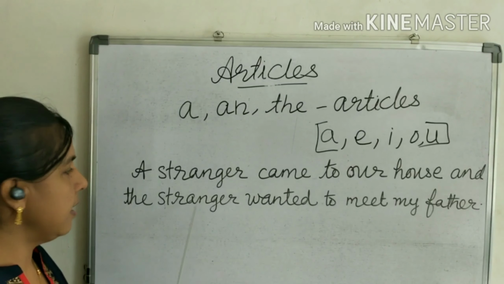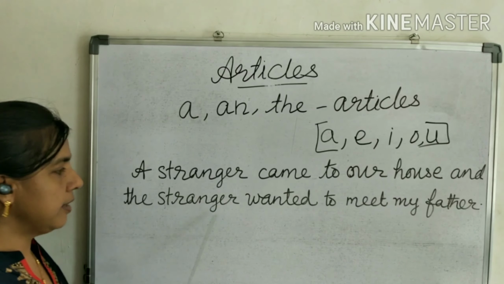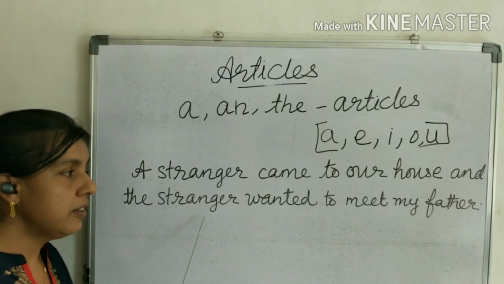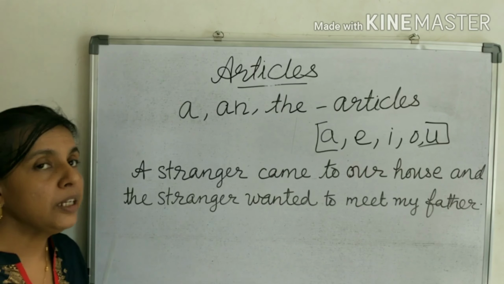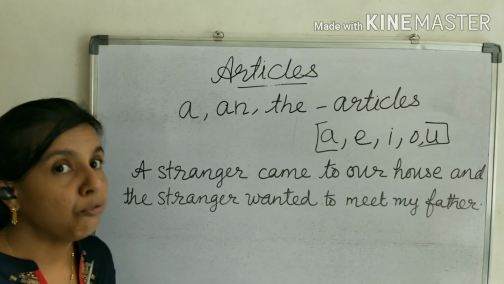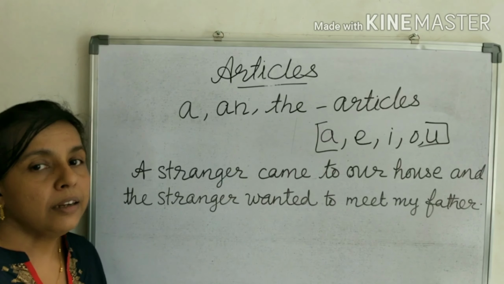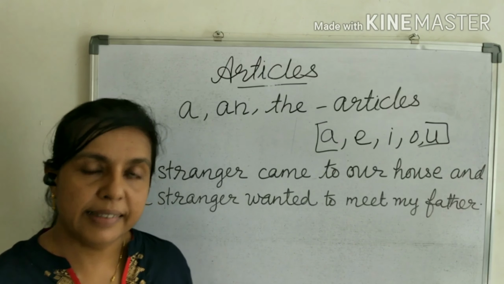And in the second sentence the same stranger wanted to meet my father. That's why this stranger became particular. So the stranger wanted to meet my father. So when we speak of a person or thing for the first time, we use a or an. But when we speak of them again, we use the.